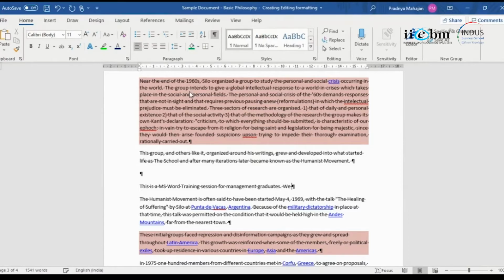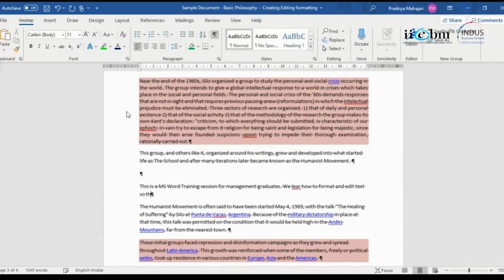We learn how to format and edit text so that, see, I didn't press an enter, so that our paragraph is not cut. So you go on typing, you don't press an enter. Word will automatically wrap the text around, and when there's a logical end of a point, you just press an enter.